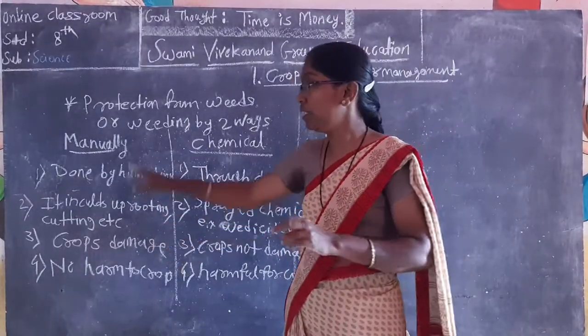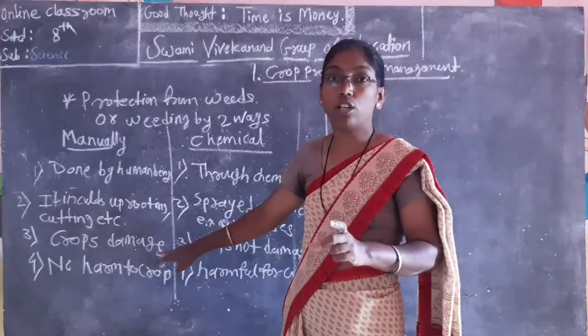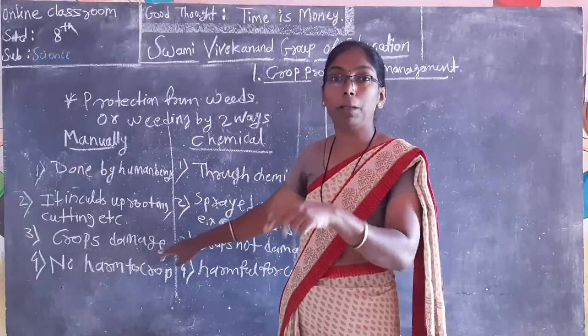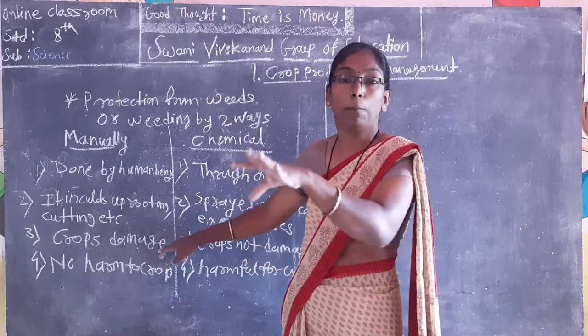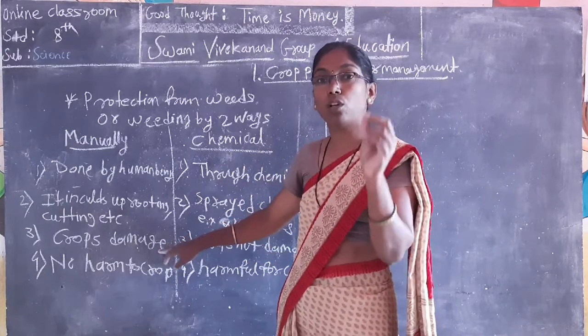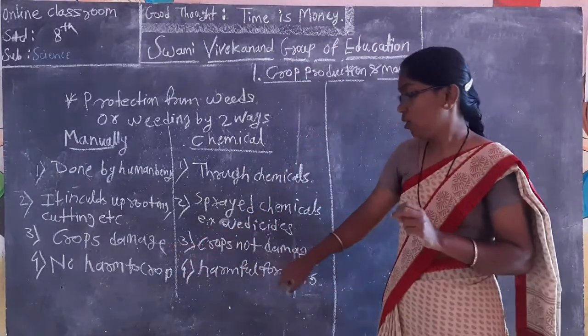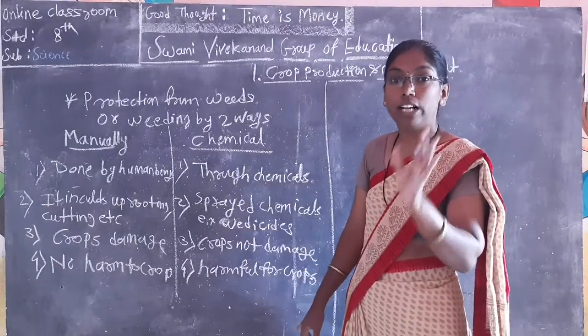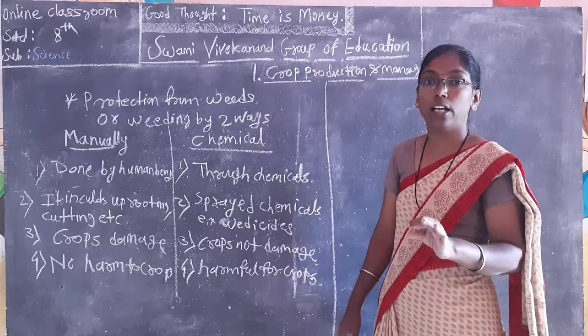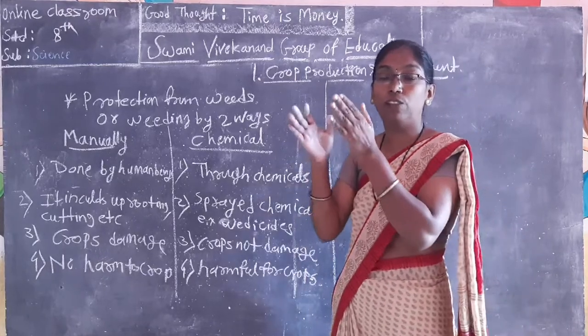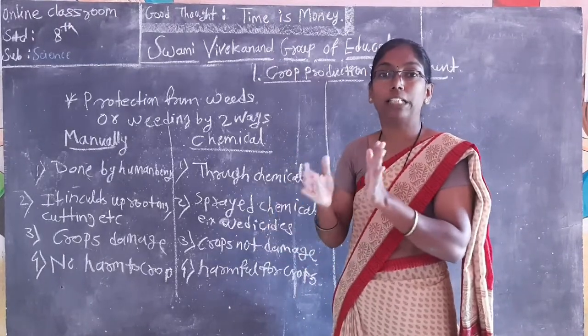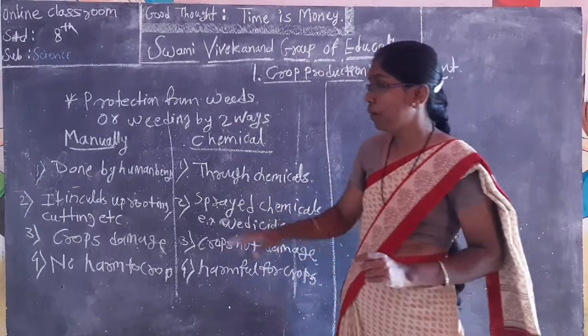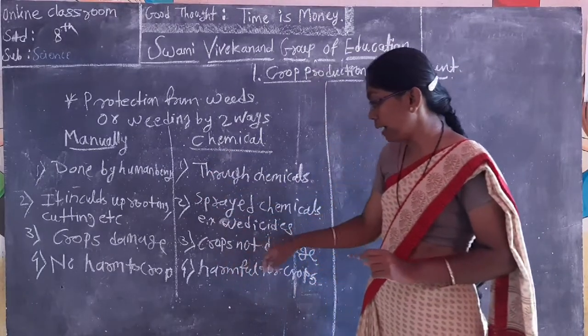Third, manual weeding can damage the crop because human beings do the process, so sometimes crops are also damaged. In chemical weeding, crops are not damaged because we spread only chemicals which affect only weeds. They do not affect the crops.